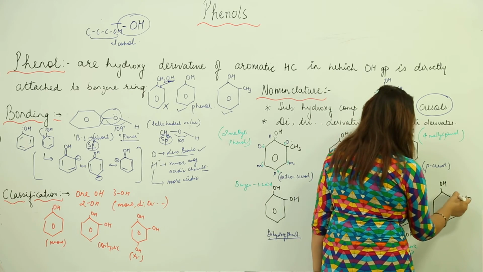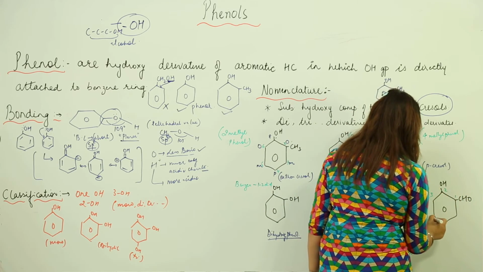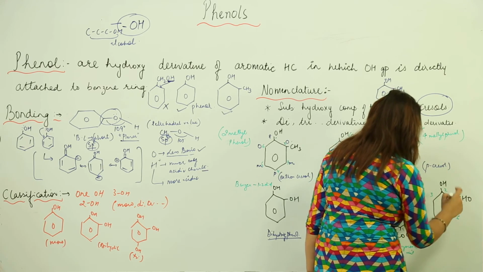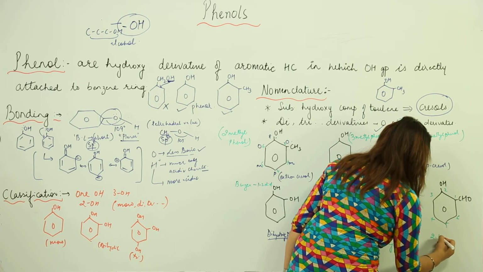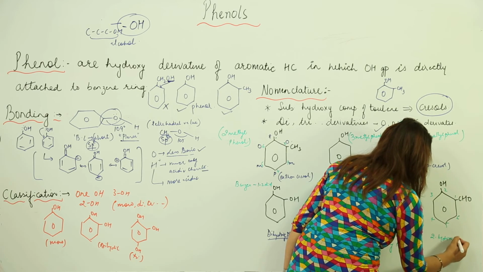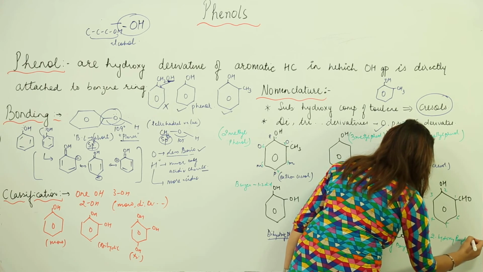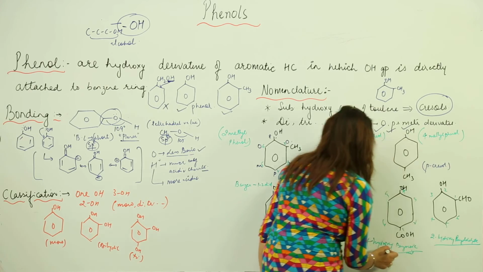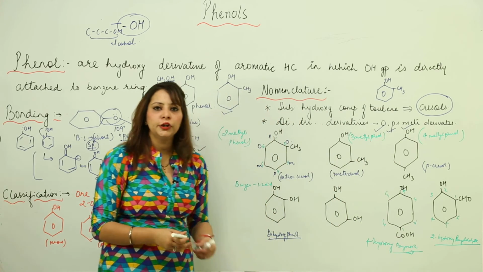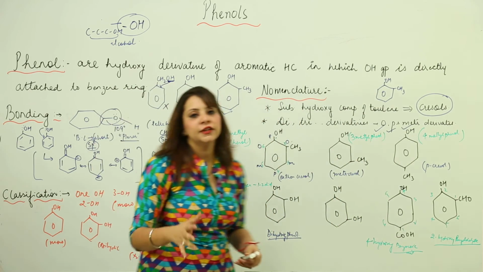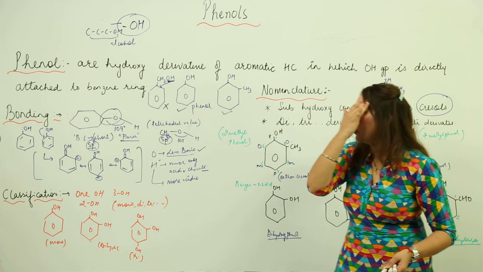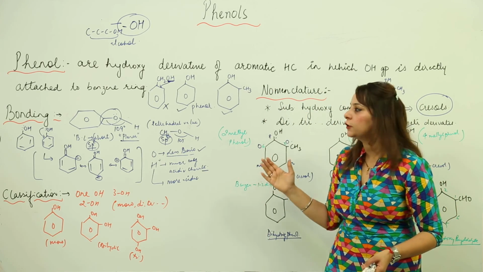Likewise here, the aldehyde is again preferred, so we need to number from this side, and the OH will be a substituent. So it will be 2-hydroxybenzaldehyde. So these are the IUPAC names which you will use. I think you're clear with the basic concept of phenol. Now we are going to start with its preparation. So just look at the board carefully.